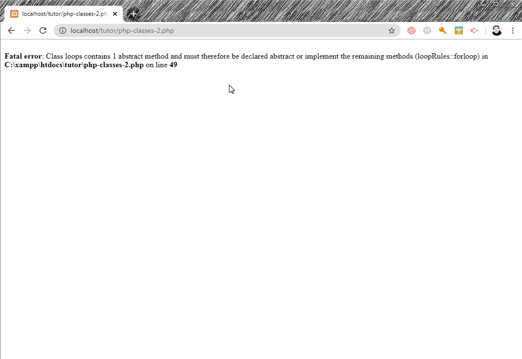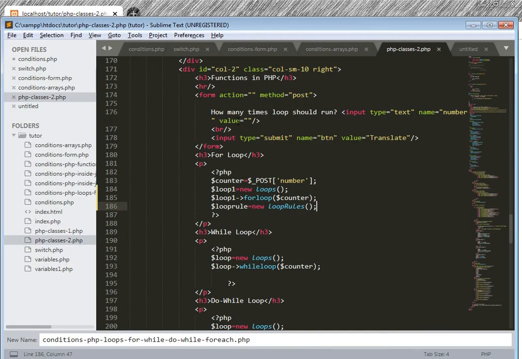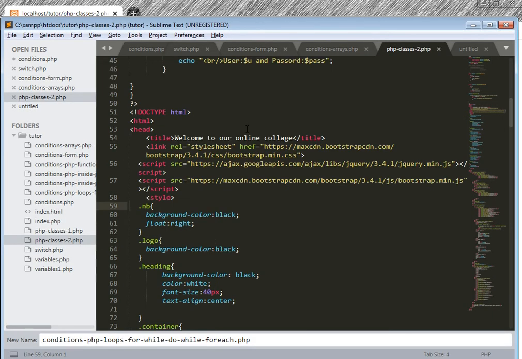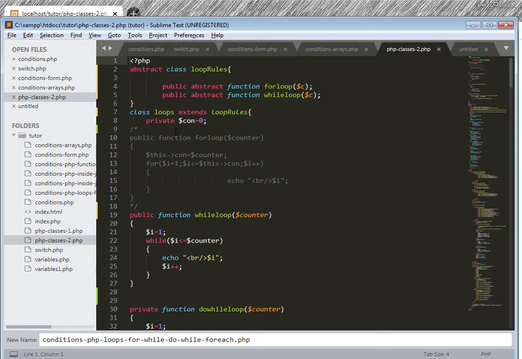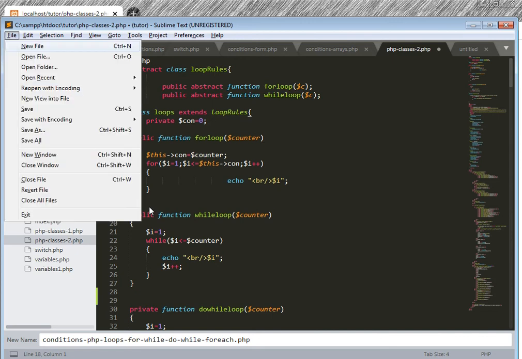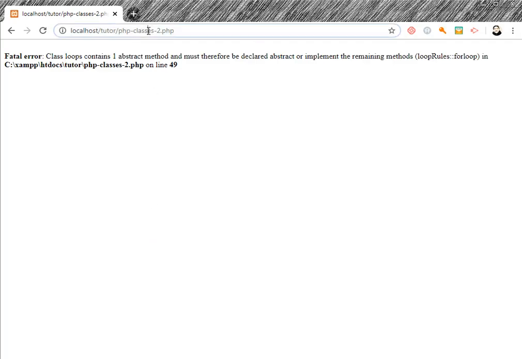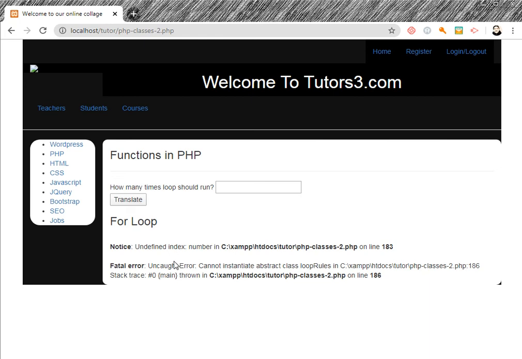Let's see what the output is. First I have to uncomment this to see the other error. Uncaught error: cannot instantiate abstract class. We cannot make objects of Loop Rules, because this is an abstract class.